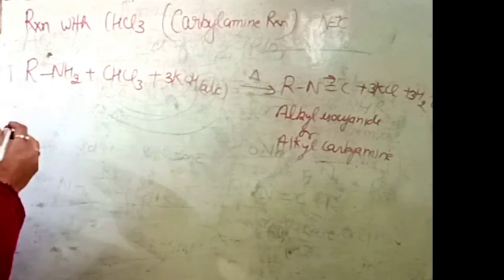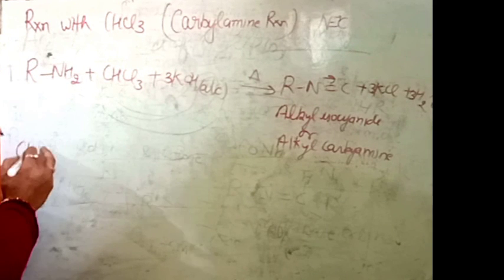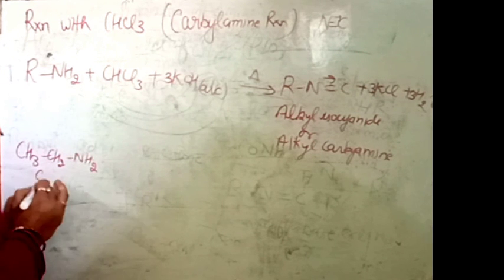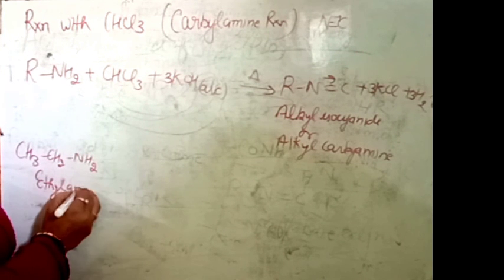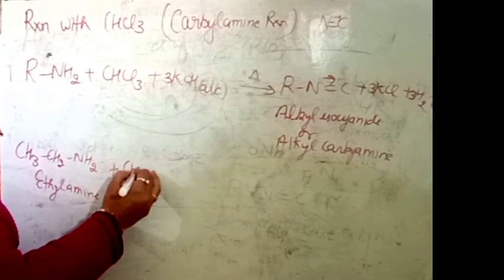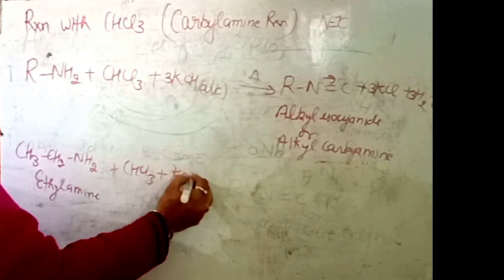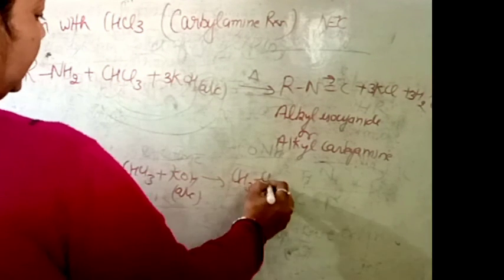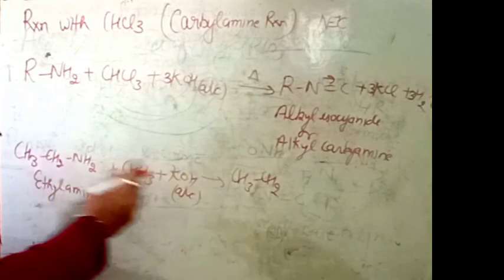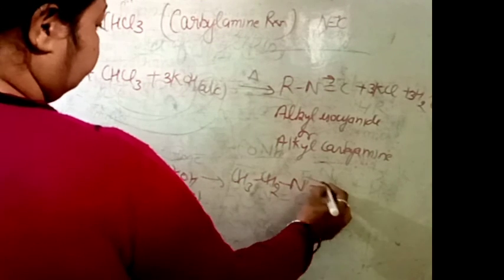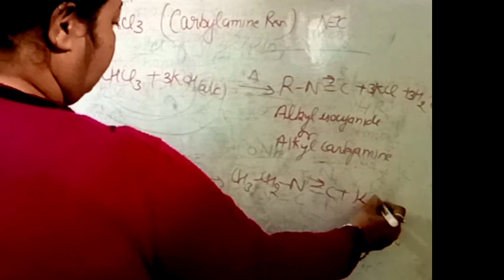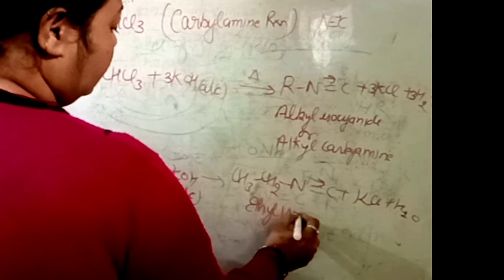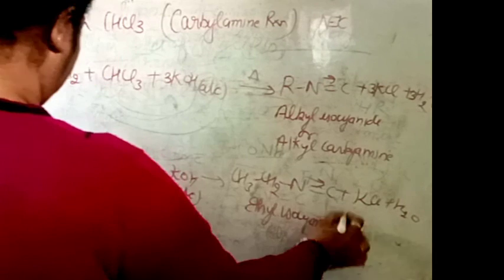You can see an example of it. If instead of R, I am taking a 2 carbon, then this is ethylamine. When that ethylamine reacts with chloroform and alcoholic KOH, that R group is replaced by CH3CH2, then NC plus KCl plus H2O is formed, and you can say ethyl isocyanide is formed.